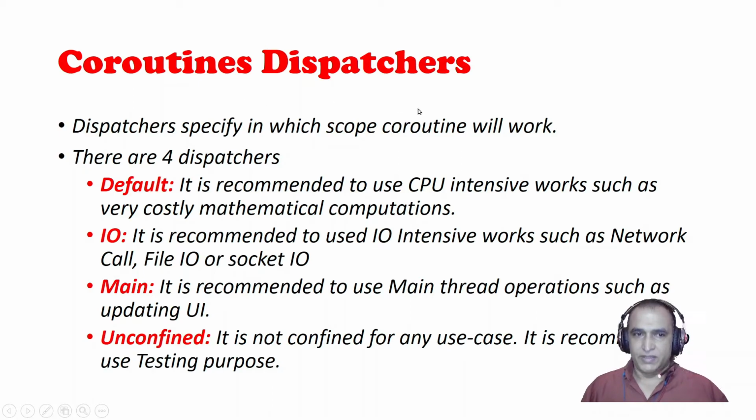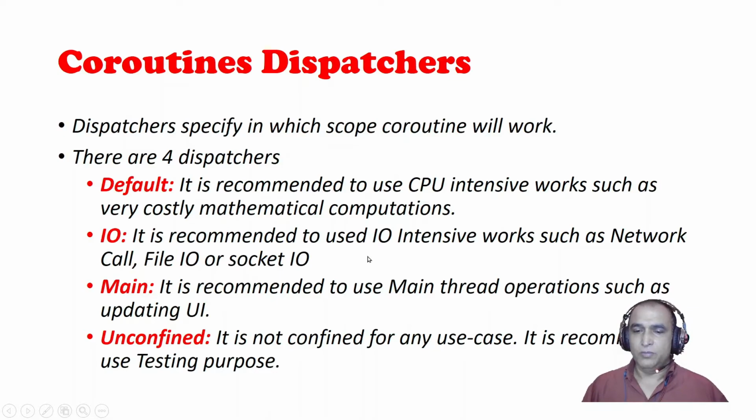These are the dispatchers. A dispatcher specifies in which scope the coroutine will work, in which environment we want to run the coroutines. So we have 4 dispatchers. Default is recommended for CPU intensive work. If we have a heavy load of mathematical calculation that requires more CPU utilization, then we use Default.